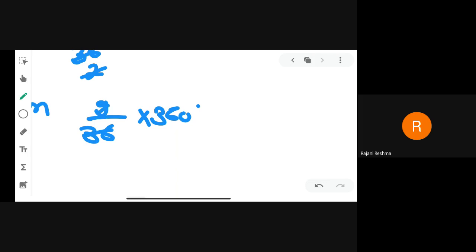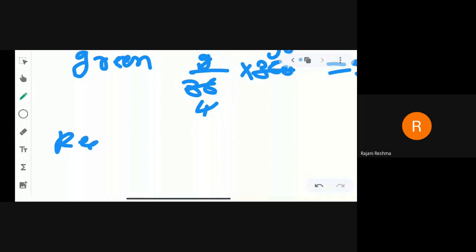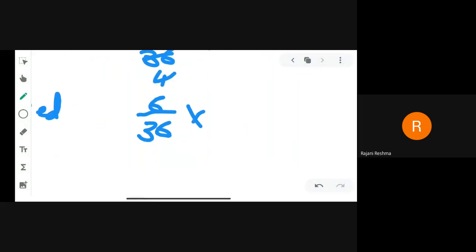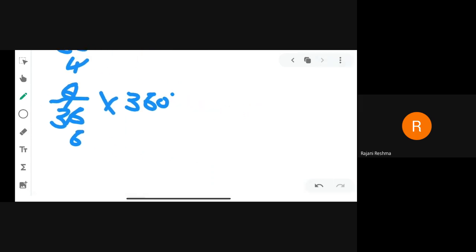Now 36, 9 fours are 36 and 4 90s are 360. So the central angle of green color is 90 degrees. Now red color. Red color is preferred by 6 people out of 36 into 360 degrees of the circle. So 6 6s are 36, 360 degrees divided by 6, we get 60 degrees, the central angle of red color.